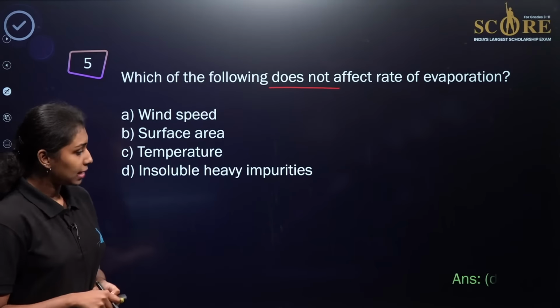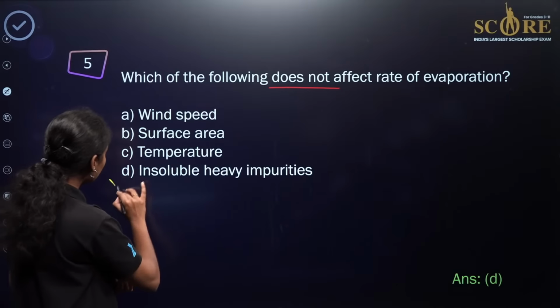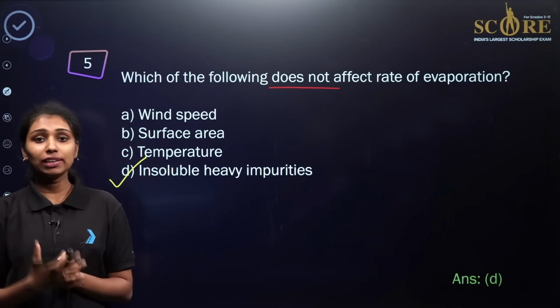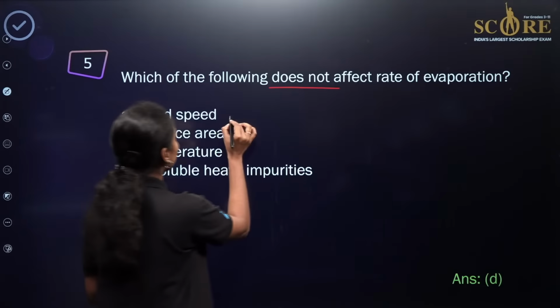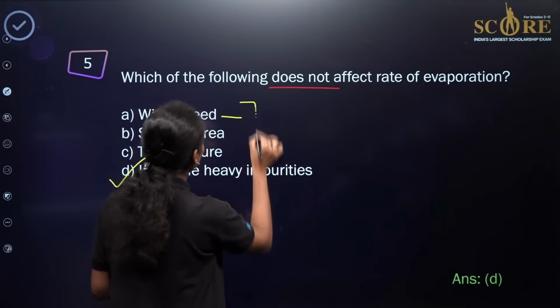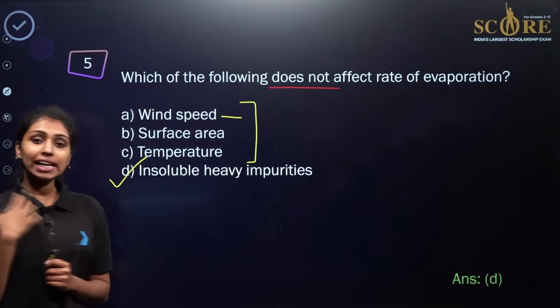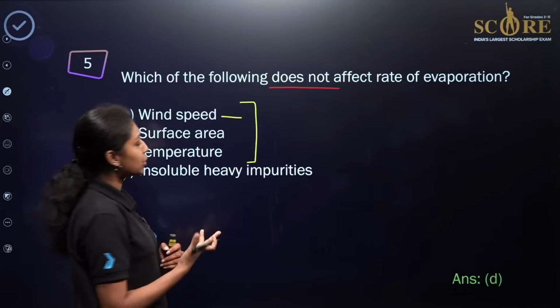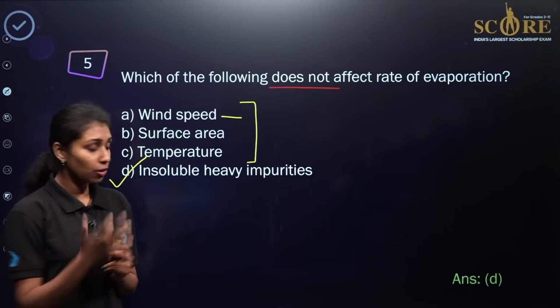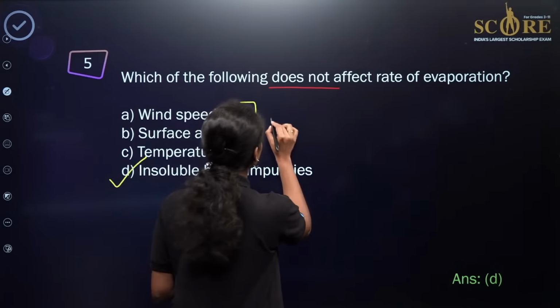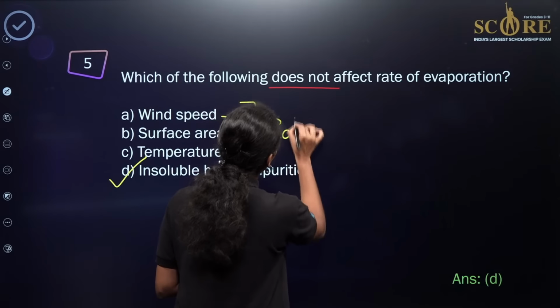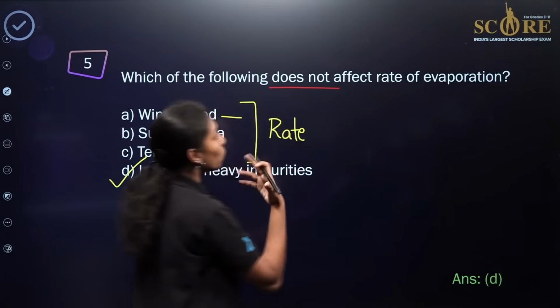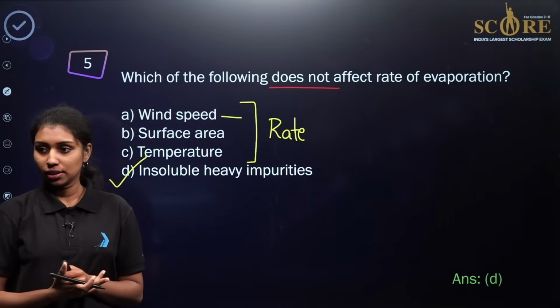Okay, let's see what is the answer. So option D will be the correct answer here. As we already know, when the wind speed increases, it is directly proportional to the rate of evaporation. If the surface area increases, it is again proportional to the rate of evaporation. And temperature is also proportional to the rate of evaporation, which means all three factors are directly proportional to the rate of evaporation.